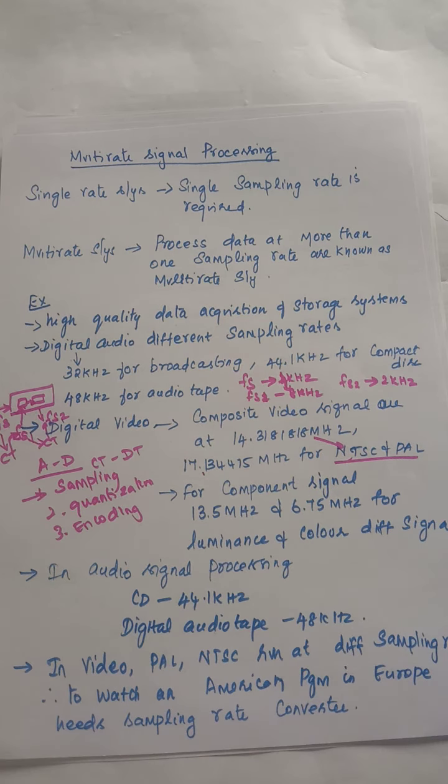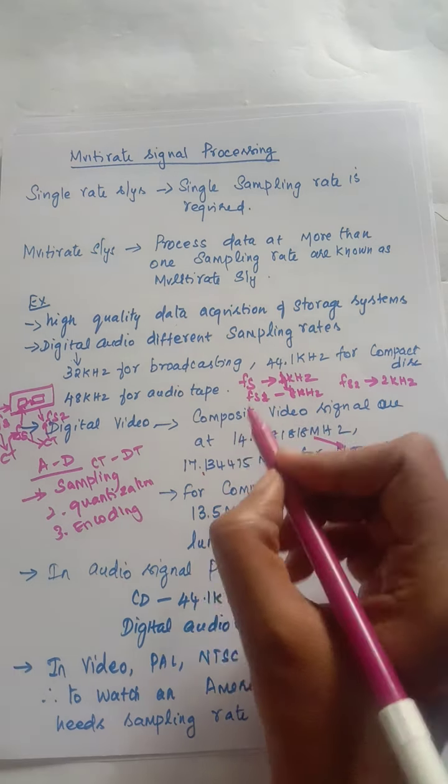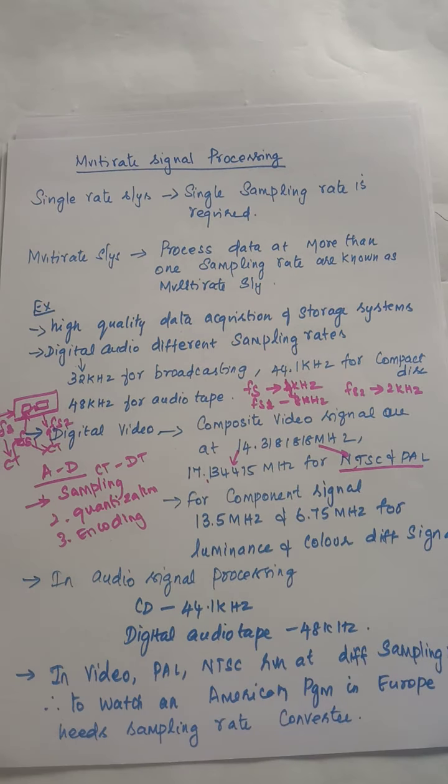So if we have an NTSC digital video and you want to see that using the PAL standard, we need to convert this 14.38 to 17.13. So here a conversion is required.